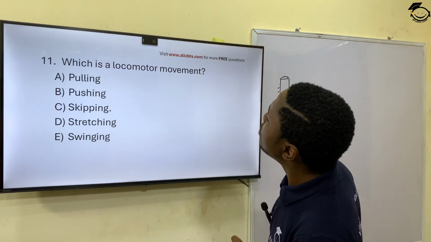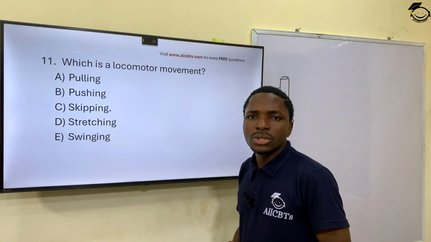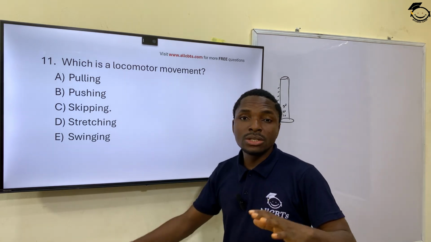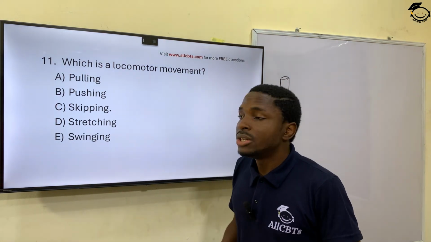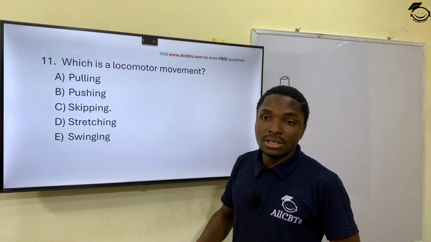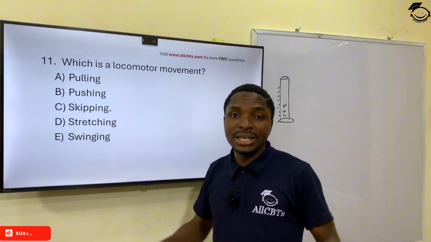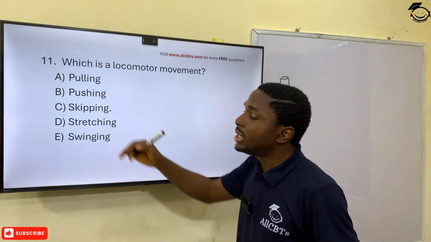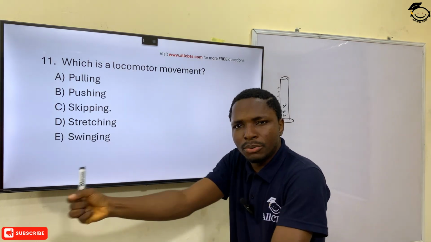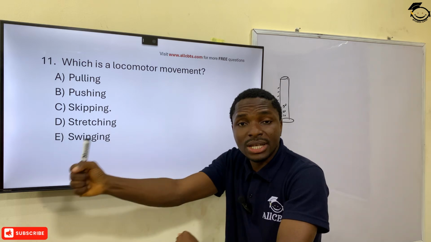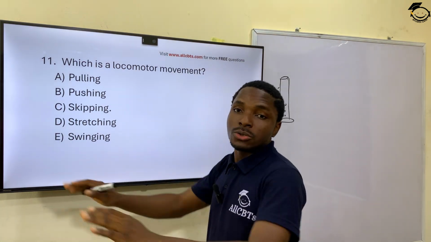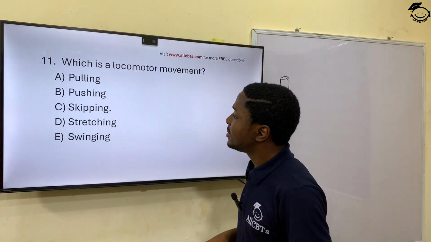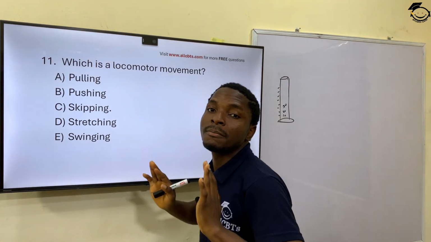Which is a locomotor movement? What's locomotion? Locomotion is the movement from one place to the other, where all parts of the body are engaged. So in which of these activities do you have all parts of the body engaged? You have pulling. In pulling, it looks like it's only your arms that are engaged. You have pushing, also just your hands, and maybe your leg.